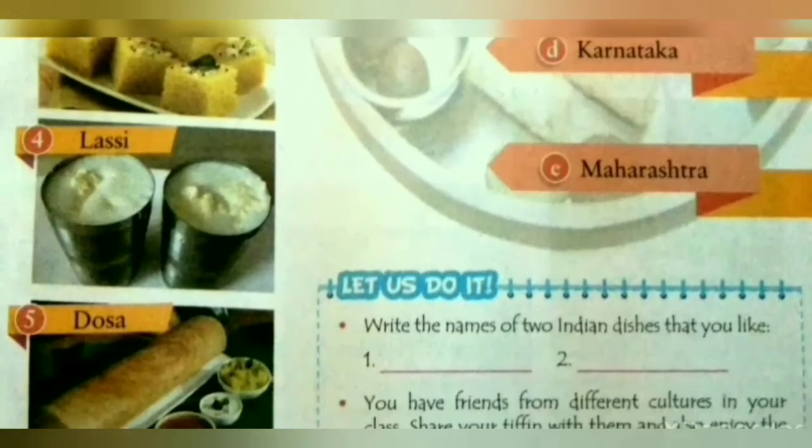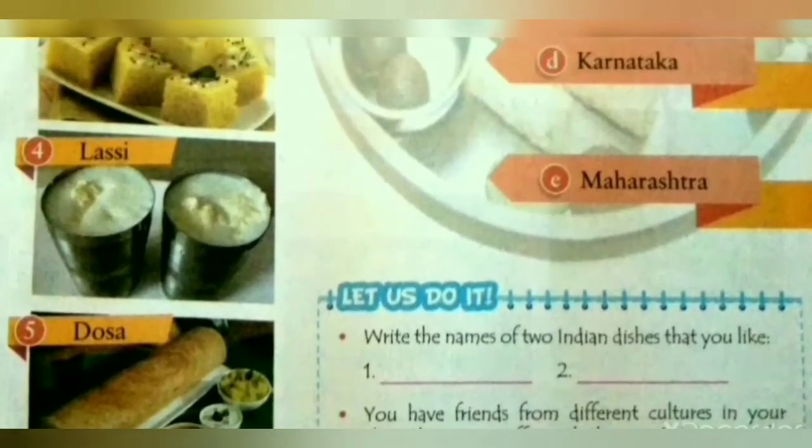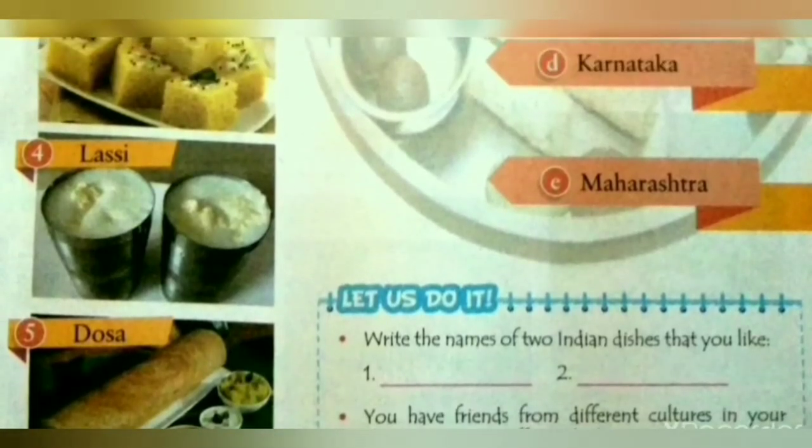We will match 4 lassi with C, Punjab. The last picture is dosa, and dosa is the famous food item of Karnataka. We will match 5 dosa with D, Karnataka.